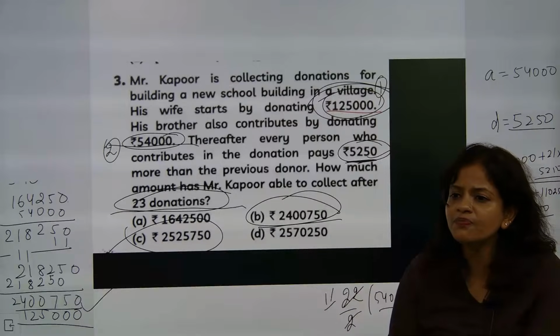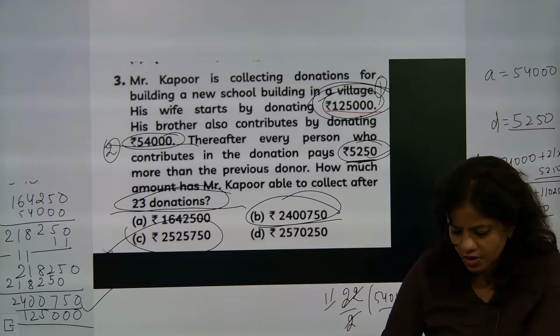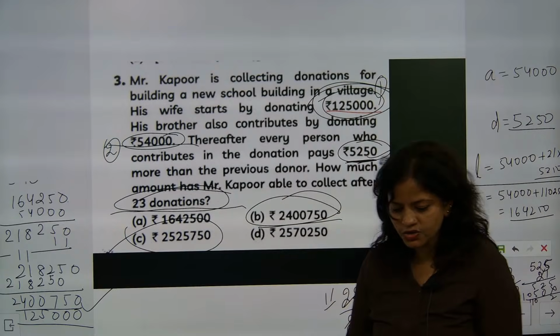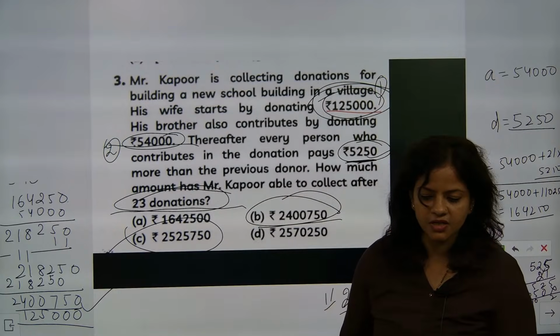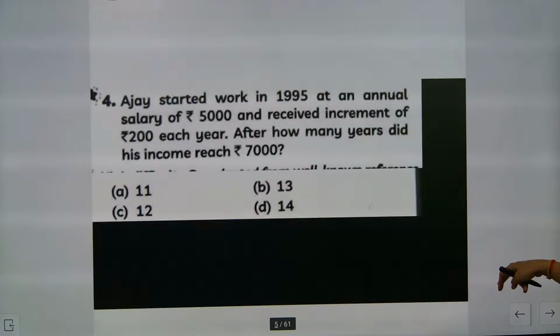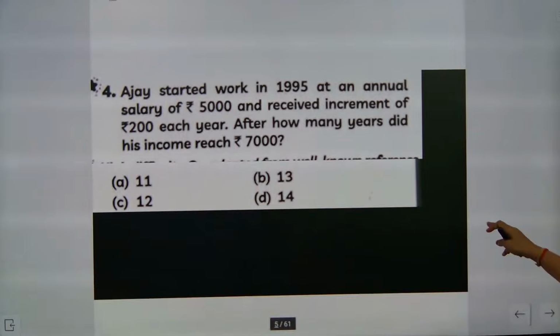AP started from? 1 lakh. Yes, after that only 5400. Understood? And after that only the donation starts. Correct, Sanjay, Naren, you people are correct. Answer is C only. Now we will go for the next question.